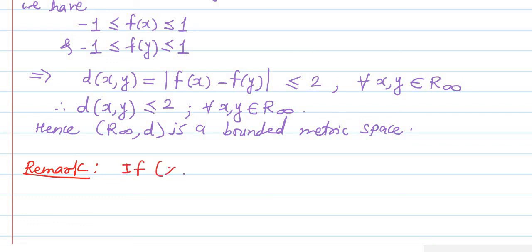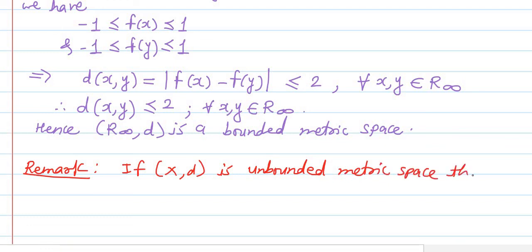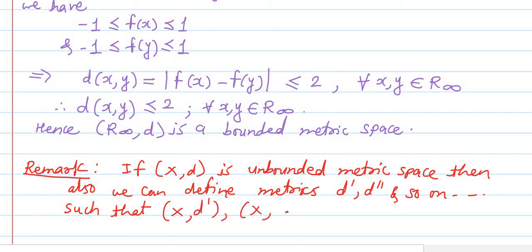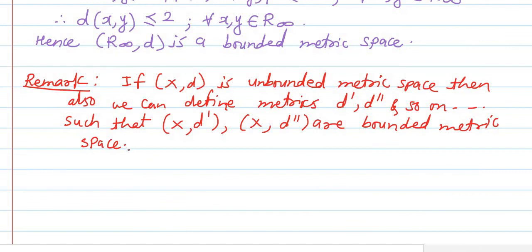Means if X comma D is an unbounded metric space, then also we can define metrics D dash, D double dash, and so on, such that the metric spaces X comma D dash, X comma D double dash are bounded metric spaces, as we have done in example number 5.